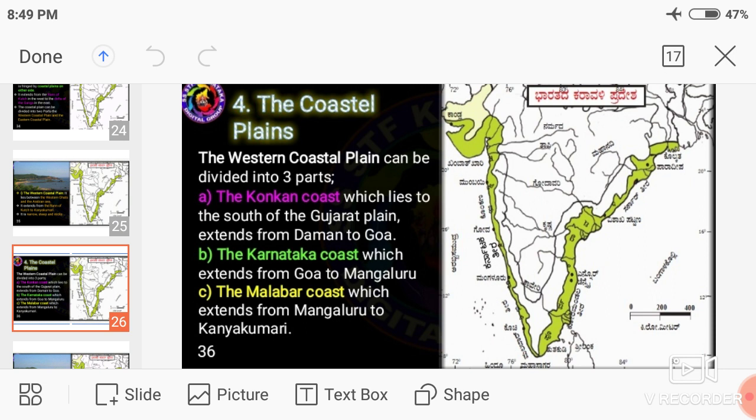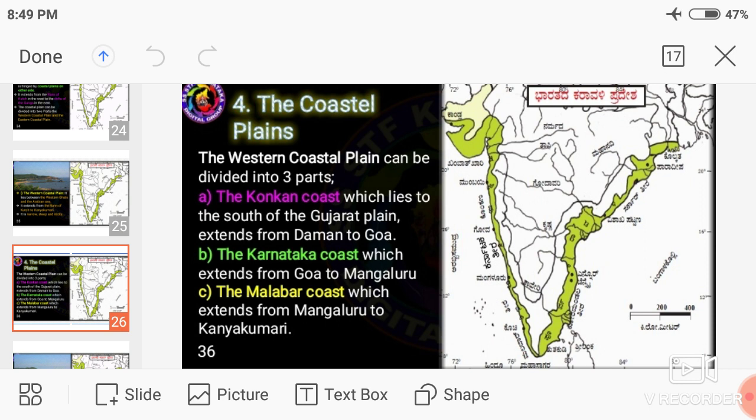First, the Konkan Coast, which lies to the south of Gujarat and extends from Daman to Goa. Gujarat to Goa, that is the Konkan Coast. Then the Karnataka Coast, which extends from Goa to Mangalore. Then the Malabar Coast, which extends from Mangalore to Kanyakumari.